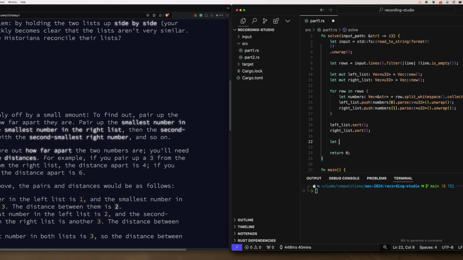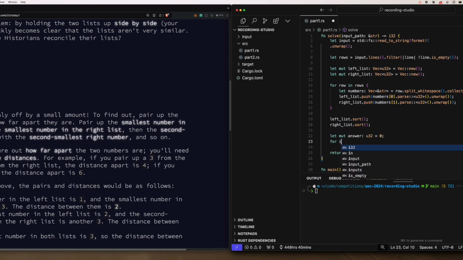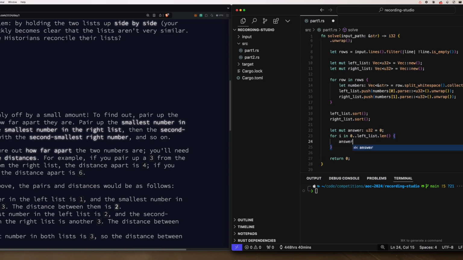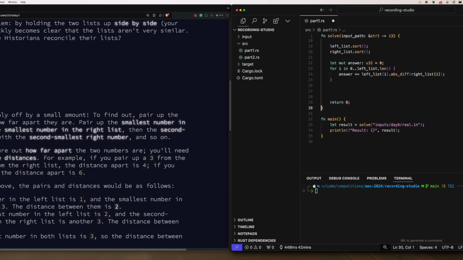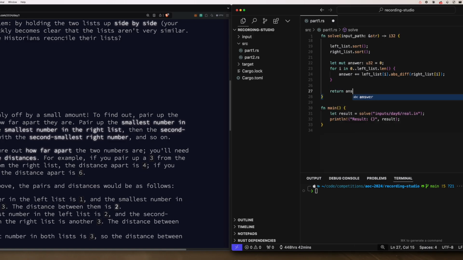And then we'll say our answer, which needs to be mutable so that we can actually add numbers to it. So answer, which is again going to be an unsigned integer, is just going to be equal to the sum of the differences between the numbers in these lists. So we'll say answer plus equals left list I dot absolute difference with the right list. And then rather than returning 0, we'll just return our answer.